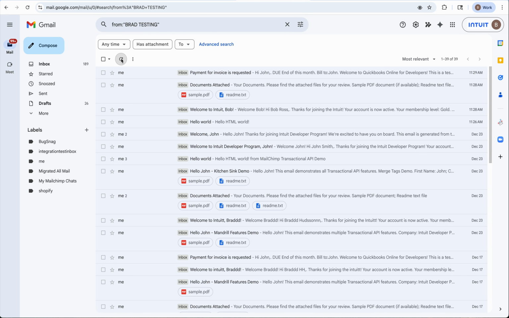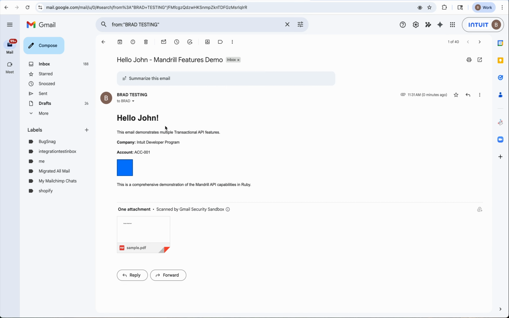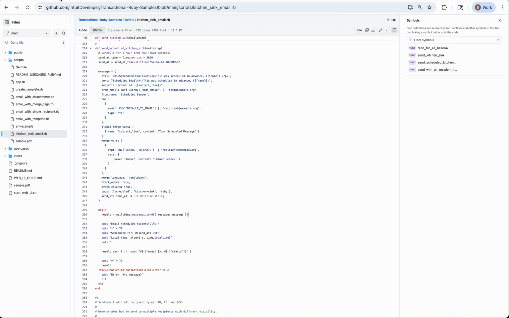Let's go back and take a look at what that looks like. So here it is. We have merge tags being used. We have the attachment of the PDF. We have this blue square being added. This is utilizing a lot of the features of the Mandrill API. So please take a look at this.